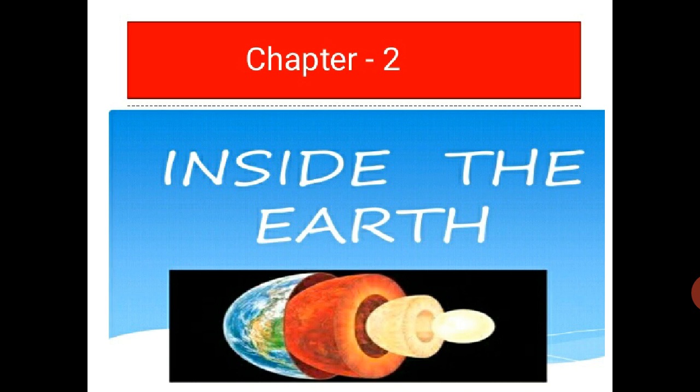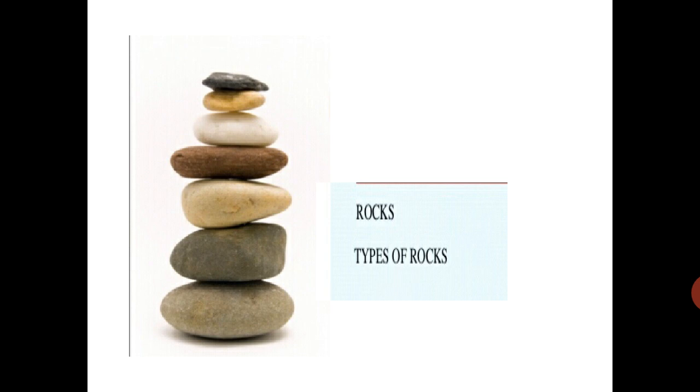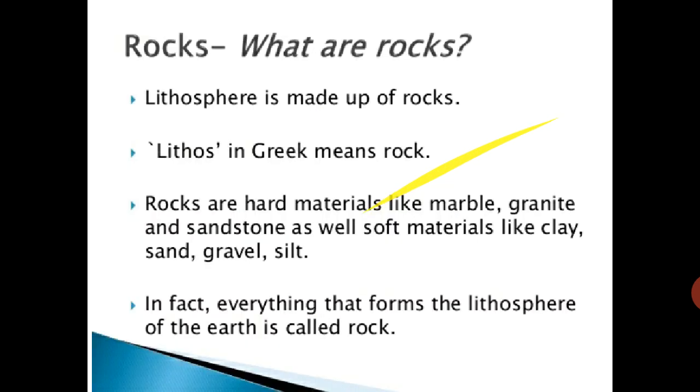Our chapter is Inside the Earth. In the previous lecture we saw how the earth is made up of different layers: mantle, crust and core. Now we are going to see about the rocks and the rock cycle. You can see different types of rocks, pebbles and rocks on the surface of the earth. So what are rocks, what are the different types of rocks, what are minerals, and what is the rock cycle, that we are going to see today.